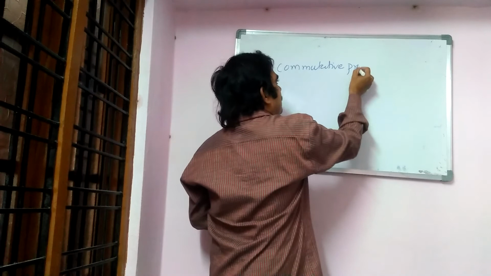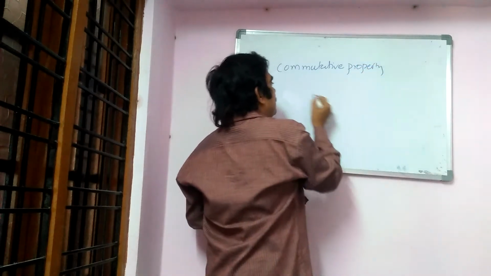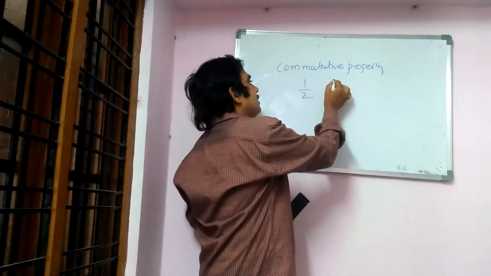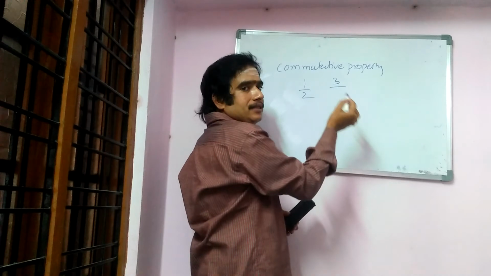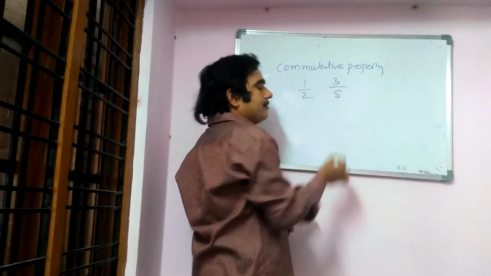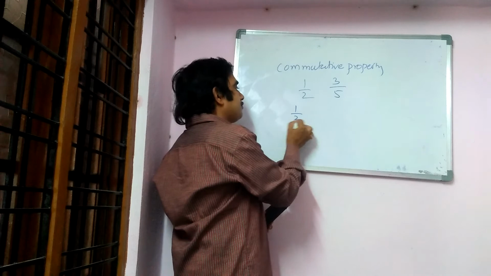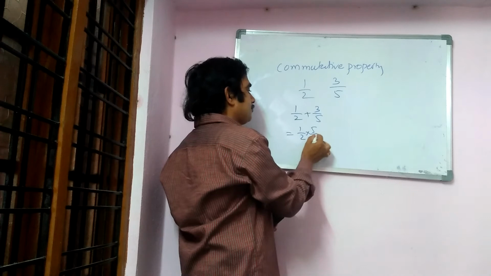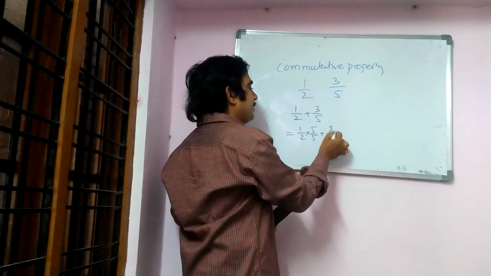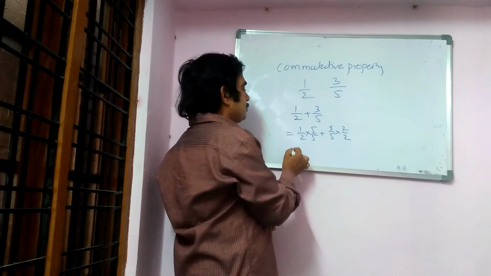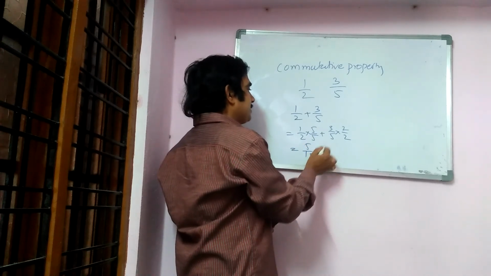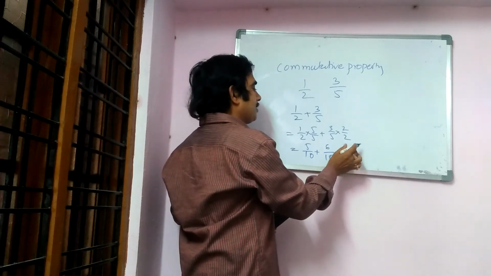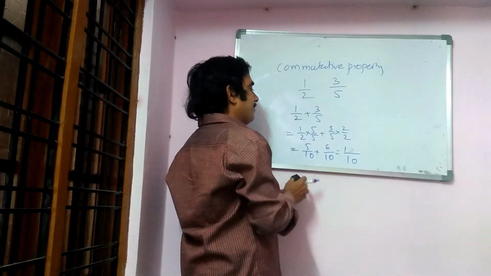Then the next property we are learning is the commutative property. Again I am taking two rational numbers. One is 1 by 2 and the other is 3 by 5. First I will add 1 by 2 plus 3 by 5. Cross multiplication: 1 by 2 into 5 by 5 plus 3 by 5 into 2 by 2. So 5 by 10 plus 6 by 10. 5 plus 6 is 11, so 11 by 10.